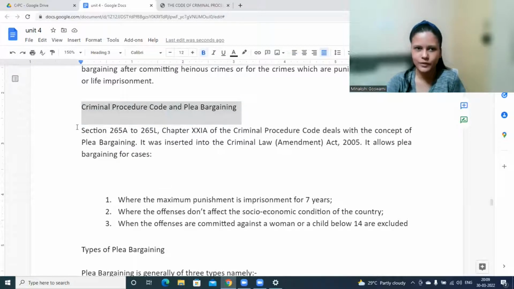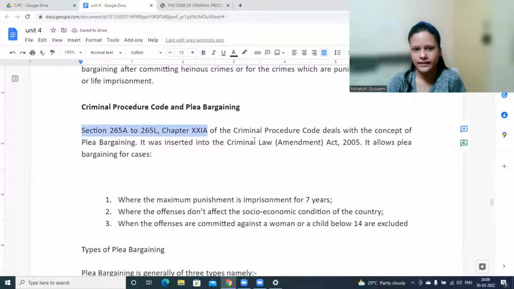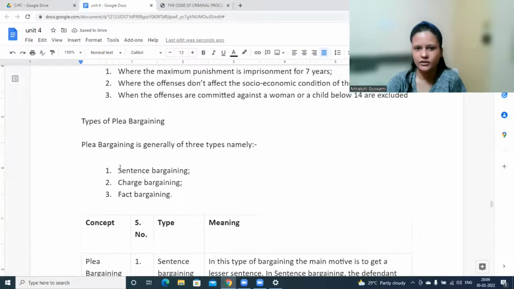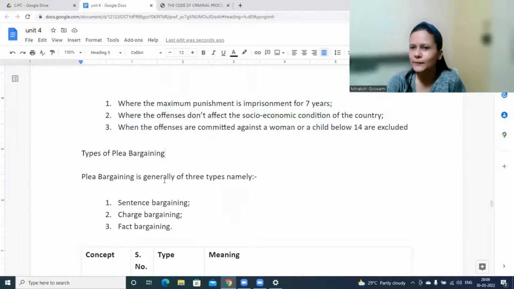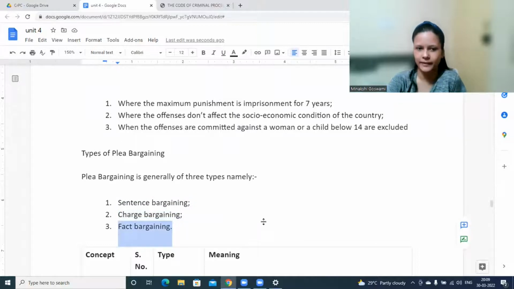Yes, madam. So this you can remember. These are the provisions and these are the situations wherein it will be applicable. Now, when we talk about plea bargaining, what kind of bargaining might be there? There may be 3 different types of bargaining: sentence bargaining, charge bargaining, and fact bargaining.